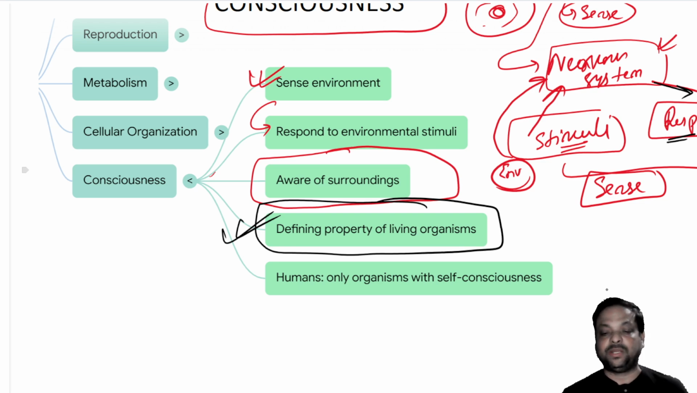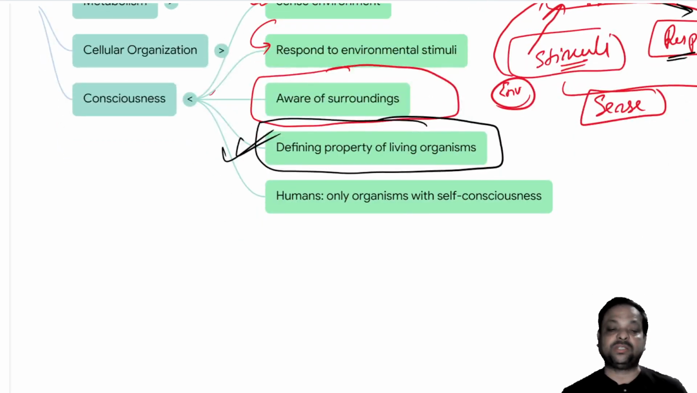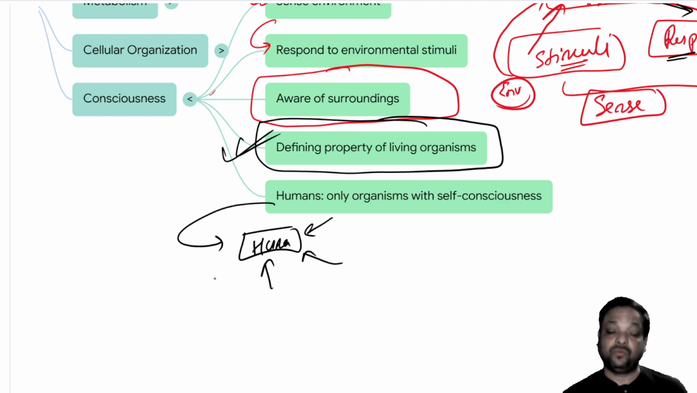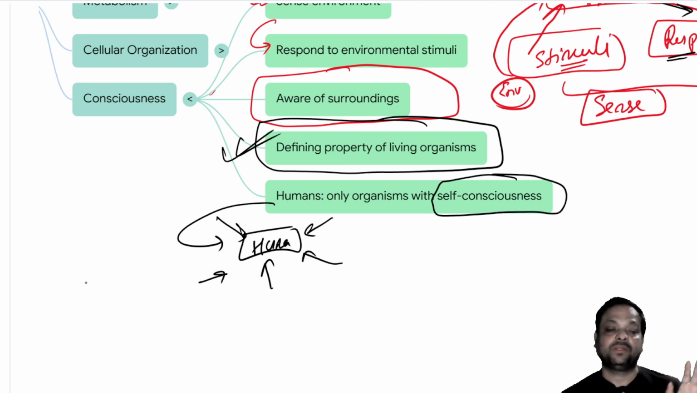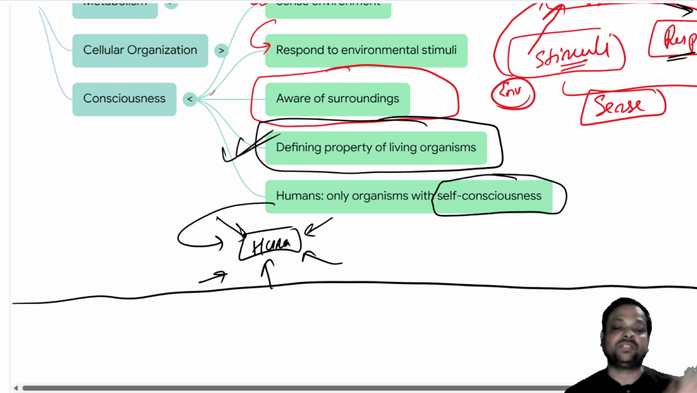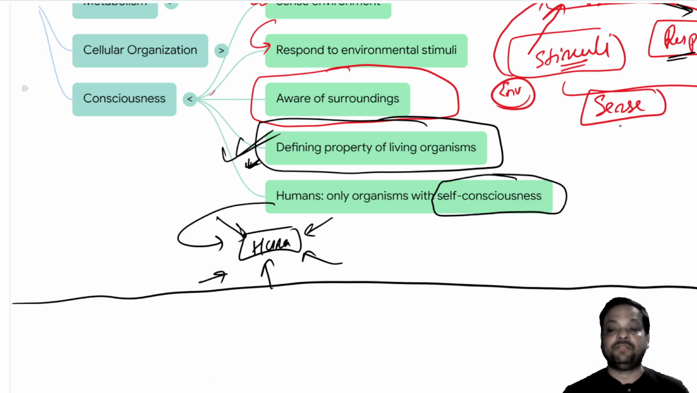But let's talk about humans. In humans, we find self-consciousness. Humans can sense which one is bad and which one is good, how to behave, how to react, what the nature of behavior is. So humans have control of sense. Humans can control the stimuli and respond accordingly. So only humans are self-conscious in nature, and this is the most perfect defining property of all living organisms.